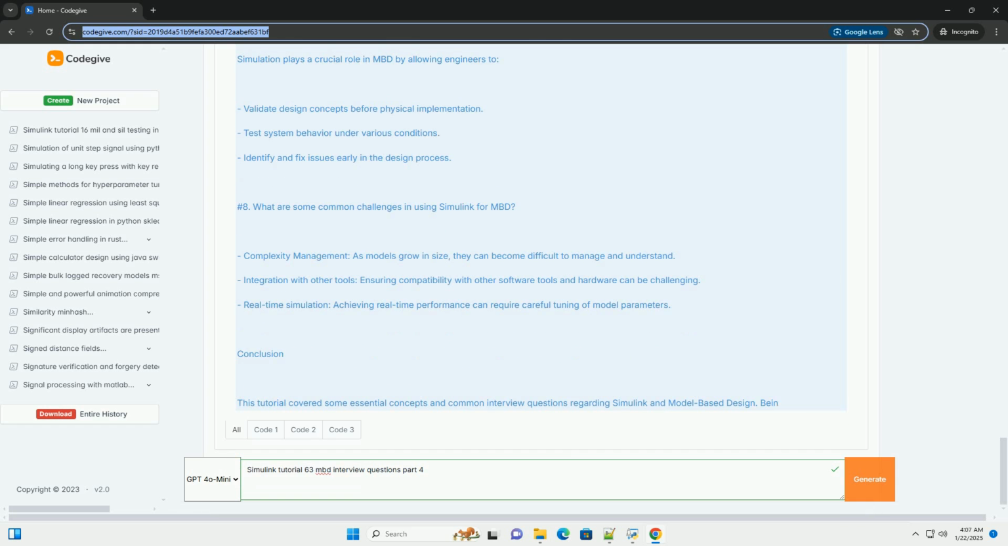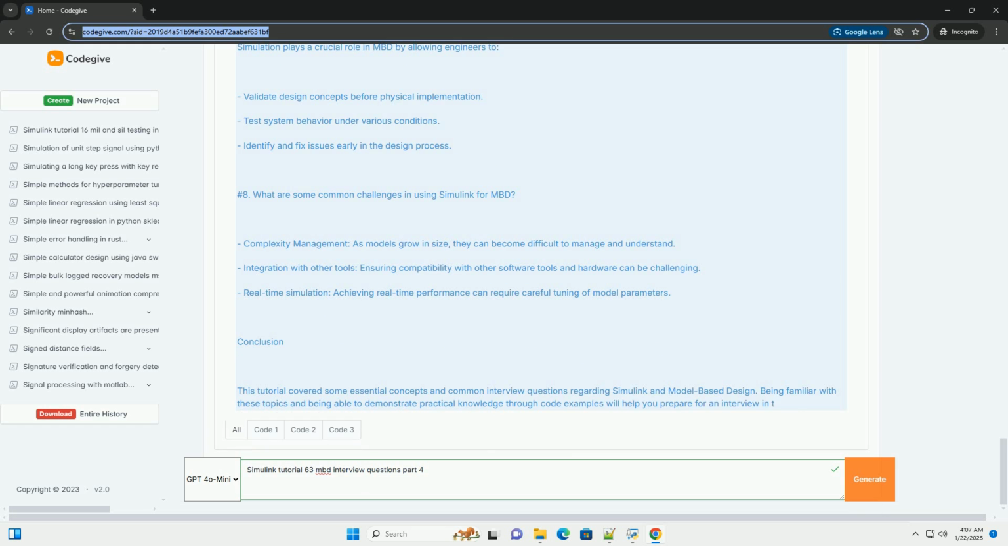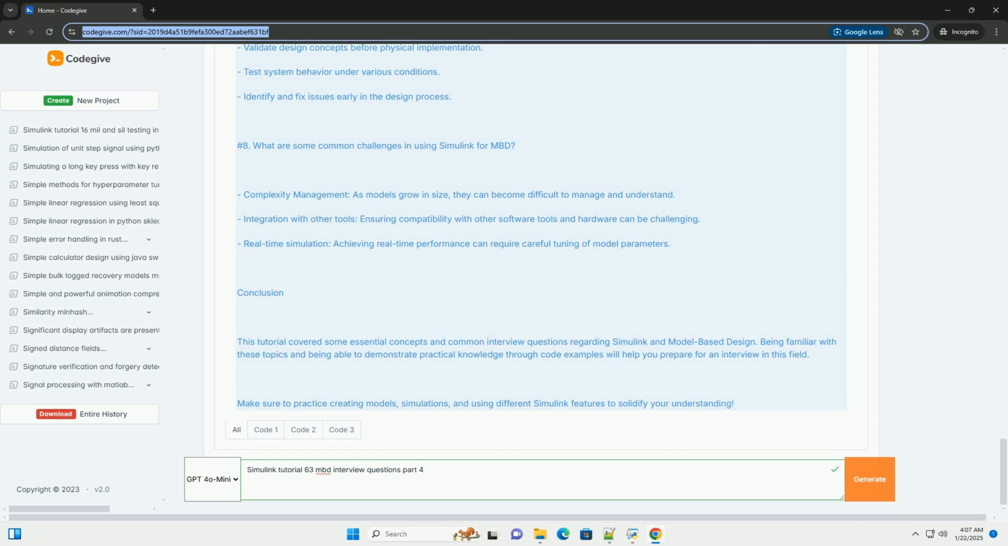2. What are the main components of Simulink? Simulink is comprised of the following main components. Blocks, the building blocks of a Simulink model. Each block represents a mathematical operation or a system component. Lines, connect blocks to define the flow of signals. Model, a collection of blocks and lines that represents a complete system. Scope, a visualization tool for observing signals during simulation.